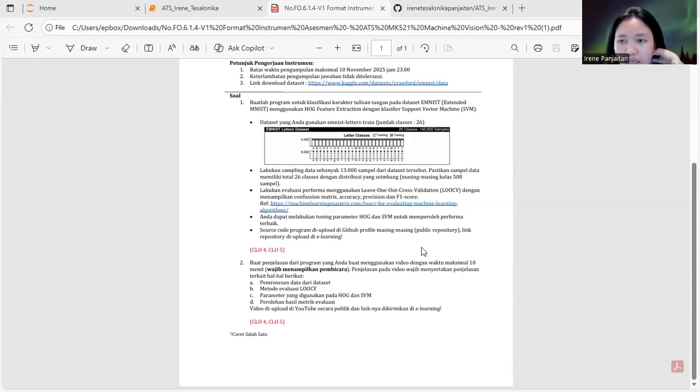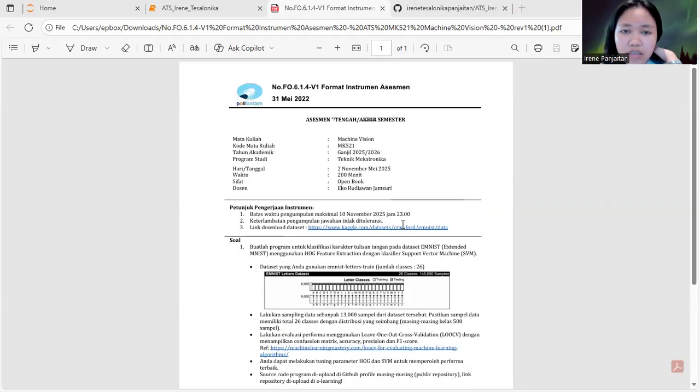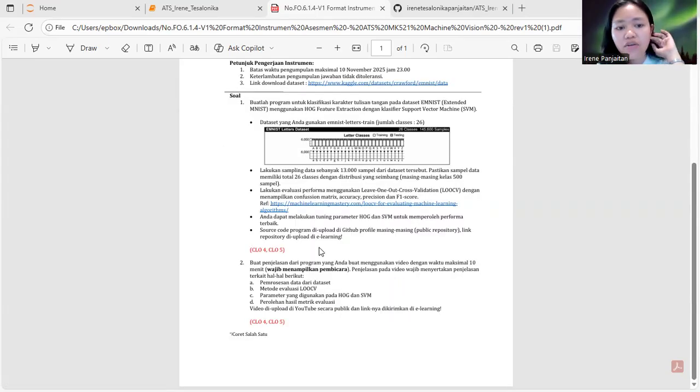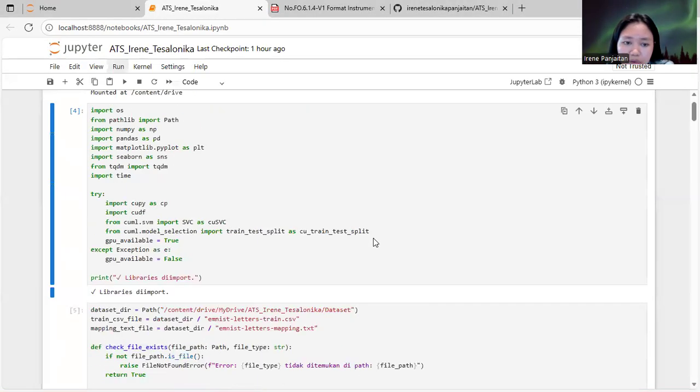Okay, hi everyone. My name is Airita Salodika Panjaitan and I'm from night class of Mechatronic 5A. And this is the middle assessment, and I would like to explain the second question here. I will explain about 14. Here is the result of the program.